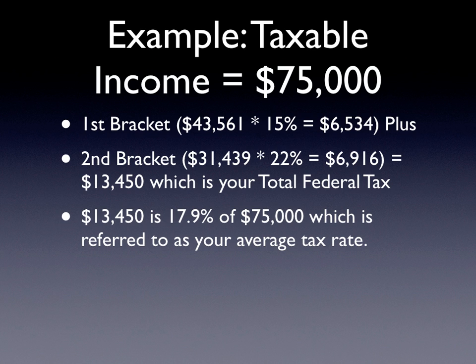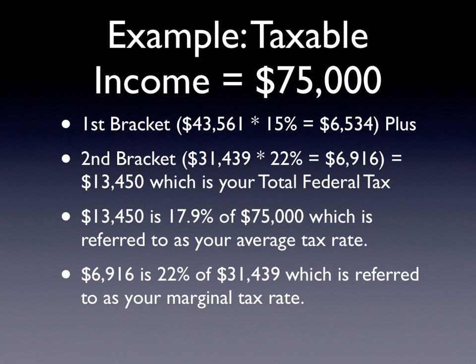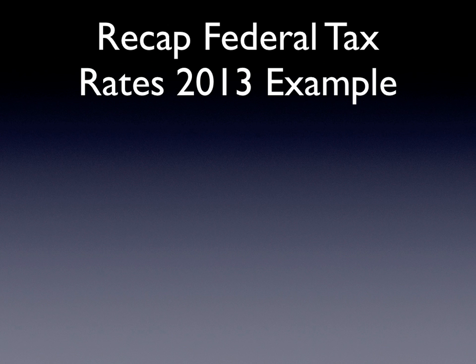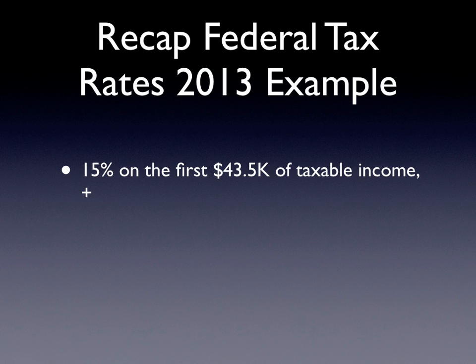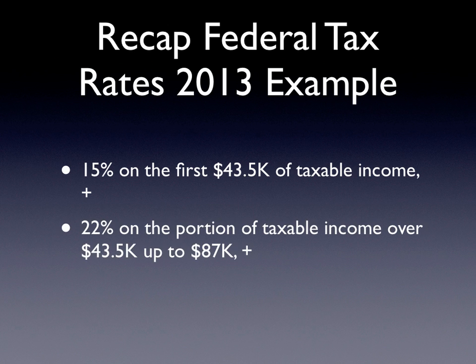$13,450 is 17.9% of $75,000, so this taxpayer's average federal rate is 17.9%. However, their marginal rate is 22%, meaning that if the taxpayer earns $100 more taxable income, the federal tax on that additional $100 will be $22. So recapping federal tax rates for 2013 in our example, 15% on the first $43.5 thousand of taxable income, plus 22% on the next amount of taxable income up to $87,000.